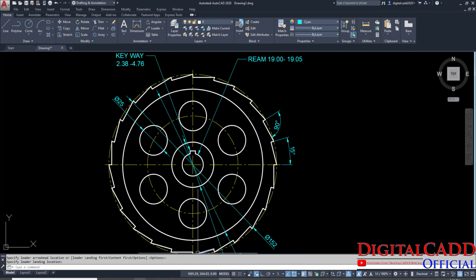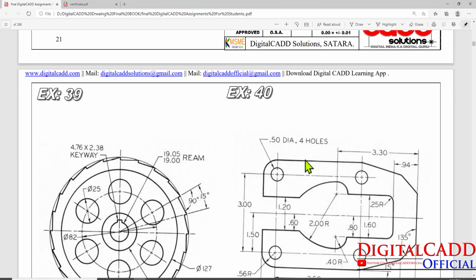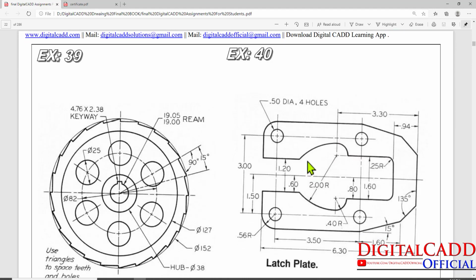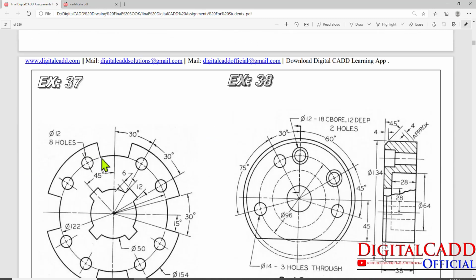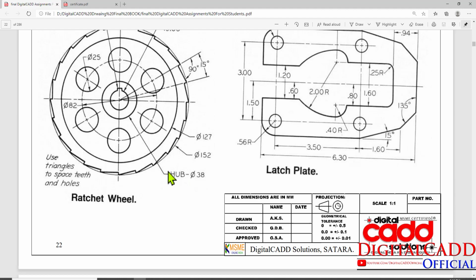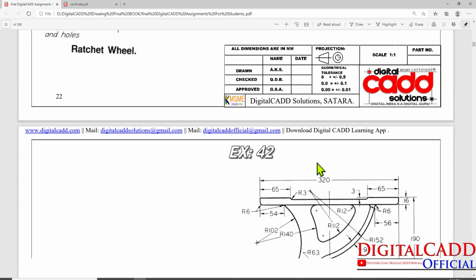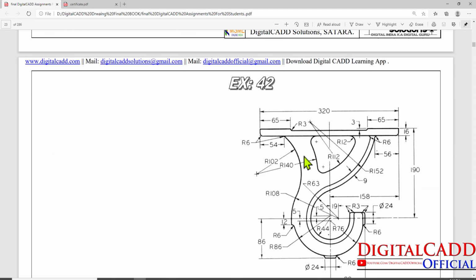Okay, and what is remaining here? Nothing. So that's all about this drawing. Okay, let's do this exercise in next lecture. Okay, so I hope both drawings are clear for you all guys. Okay, I think we will create this drawing and this one in our next lecture.